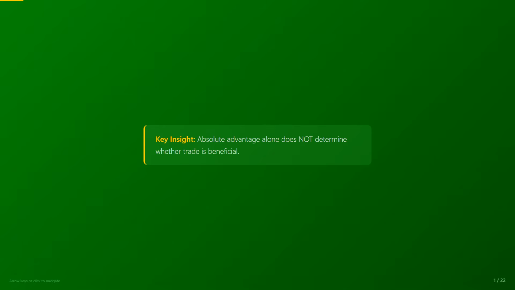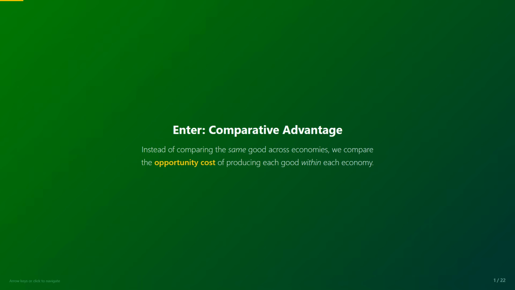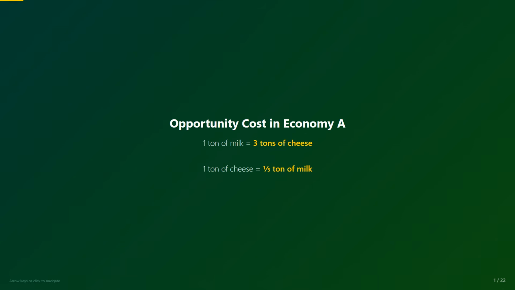And in the opposite direction, 1 ton of cheese costs 1/3 of a ton of milk. Now let's do the same for economy B. A worker can produce 20 tons of milk or 20 tons of cheese. Dividing by 20, we get that 1 ton of milk equals 1 ton of cheese. In other words, every time a worker in economy B produces 1 ton of milk, he gives up only 1 ton of cheese.